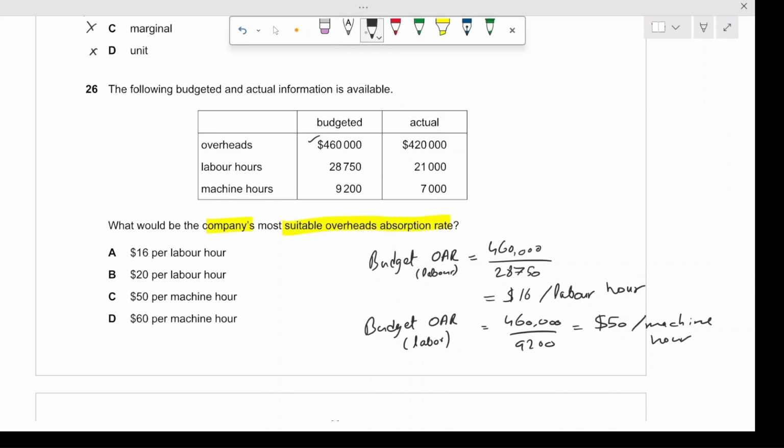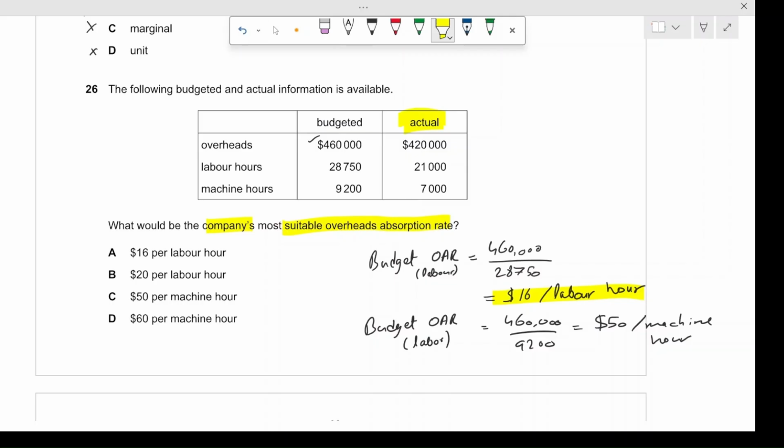But in this case, the process is more labor intensive. The labor hours are much higher than the machine hours. So in this case, the machine rate will not be considered. The labor one is going to be considered. And some of you may ask why aren't we using the actual rates instead of the budgeted rates?